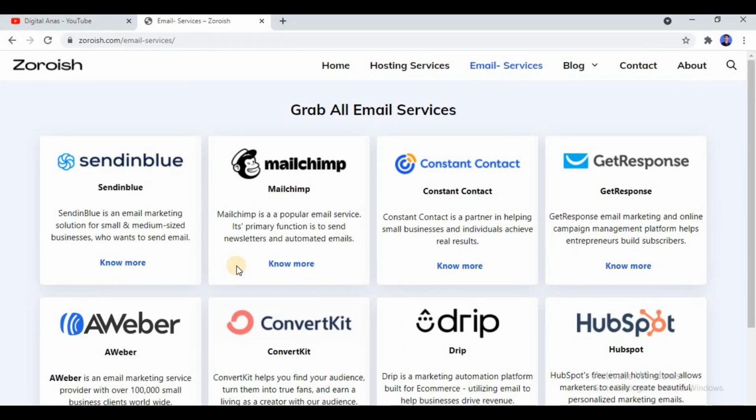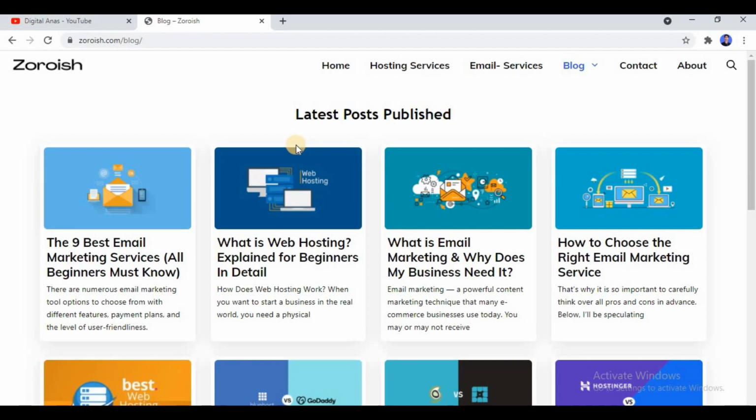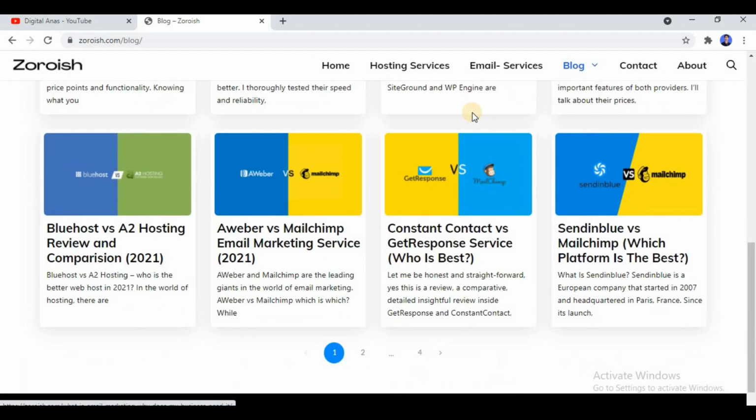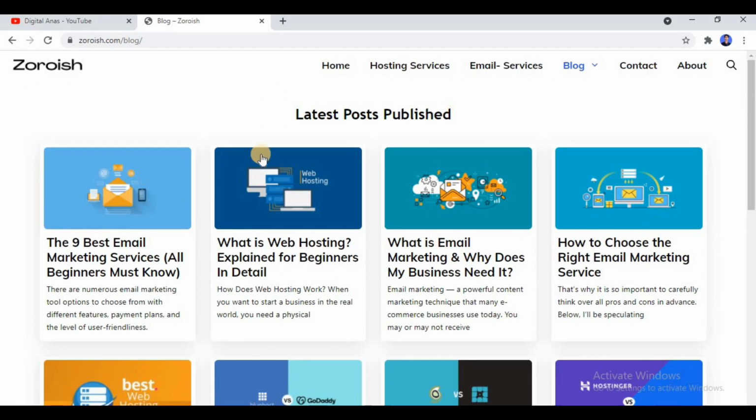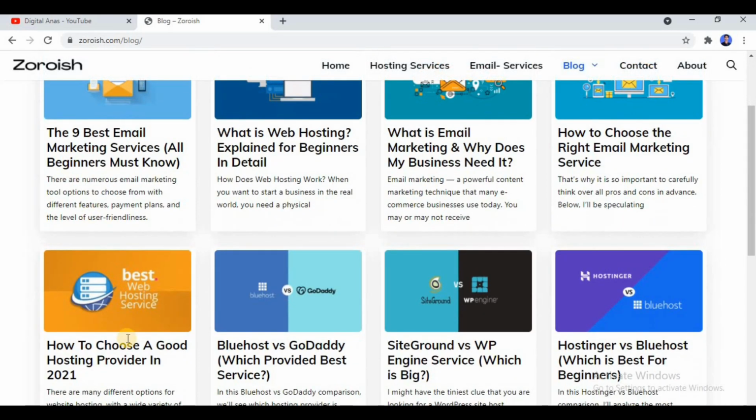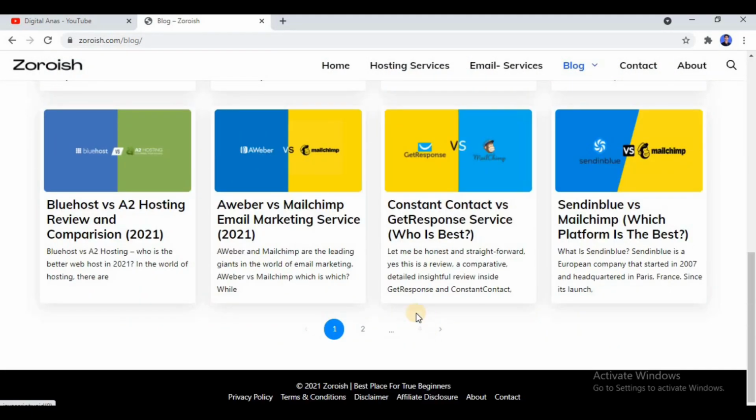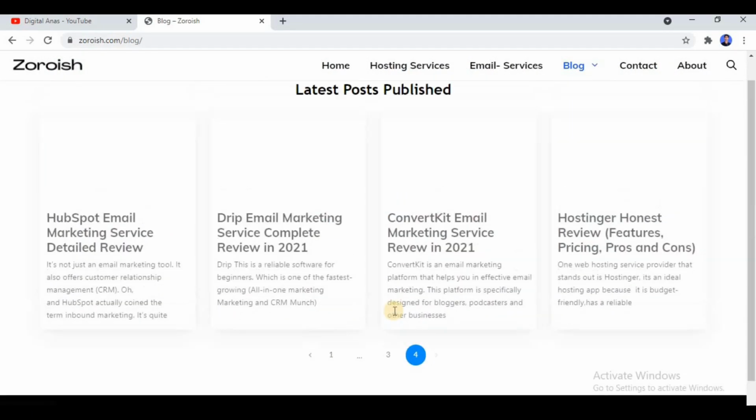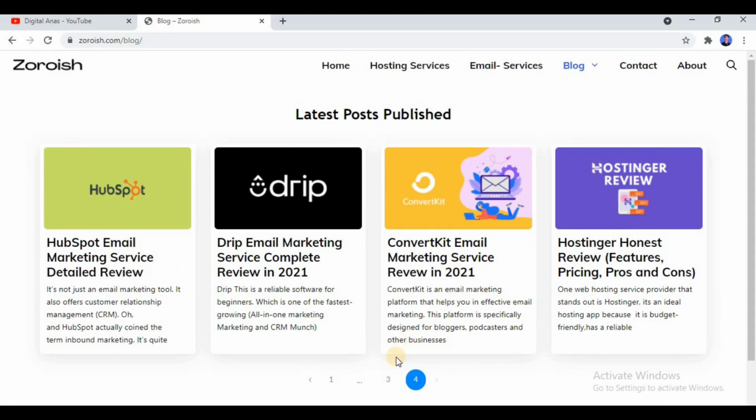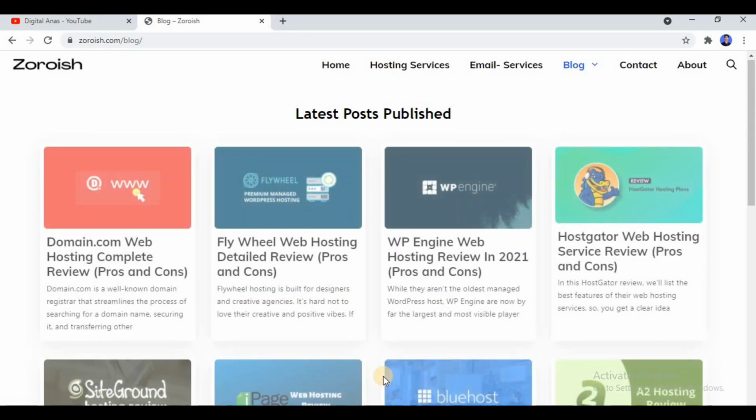Okay, but the main part is the blog one, because people really see the content of the website, which is this one blog part. As you can see over here, latest posts published. How many blog posts are there? 1 2 3 4 and 1 2 3, which means 12 posts per page. As you can see, there are more than 4 pages, 1 2 3 4 5.